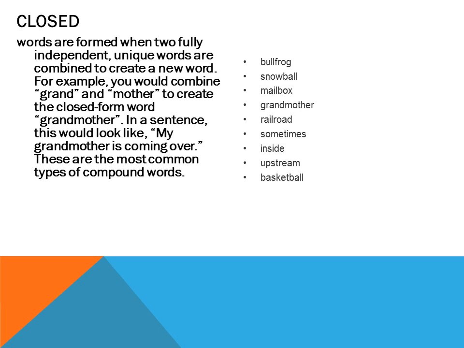So the next is preposition plus noun, and if you see the closed compounds, I have used the examples inside. Some other examples are underground, off track, overview. All these are examples of preposition plus noun, like overview. Over is a preposition and view is a noun, right? So there are a lot of words you can make yourself from these combinations.